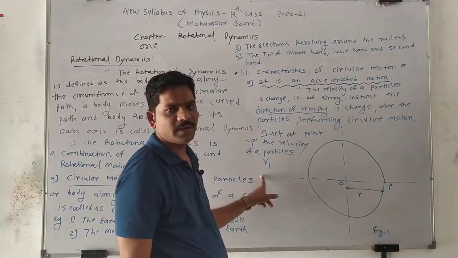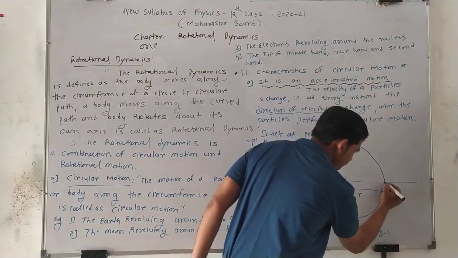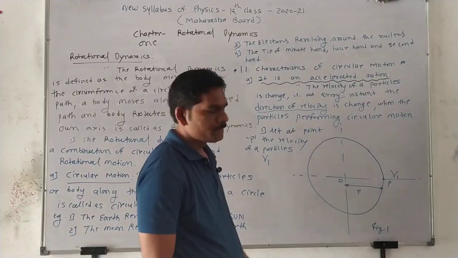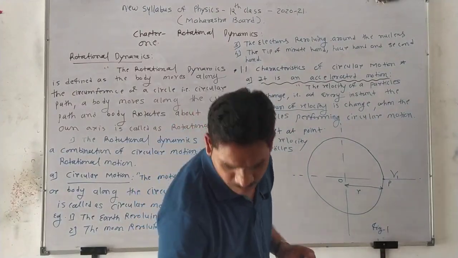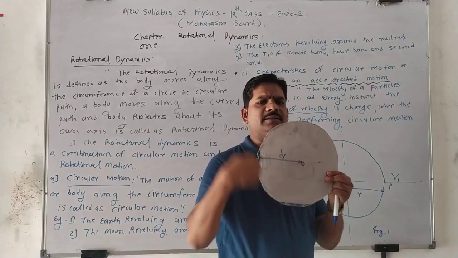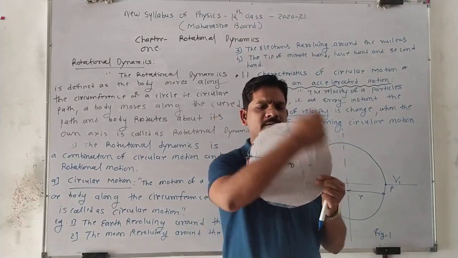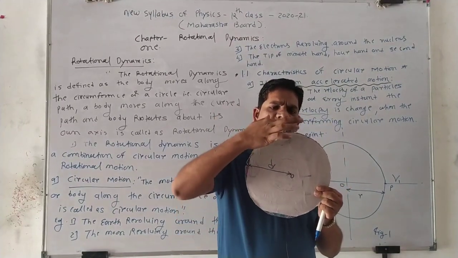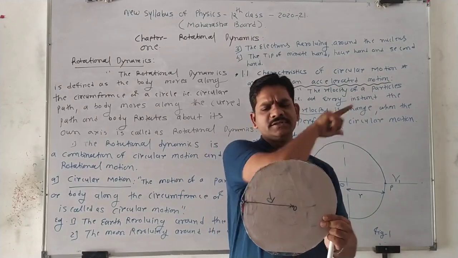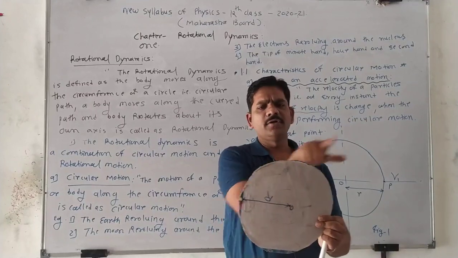What is the velocity of the particle at this position? Suppose the velocity is v1, right? So when the particle is performing circular motion, suppose the particle is released at any point, right? This is the release, this is the linear velocity.